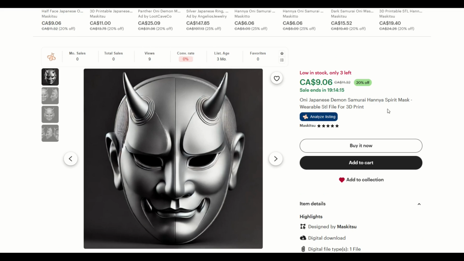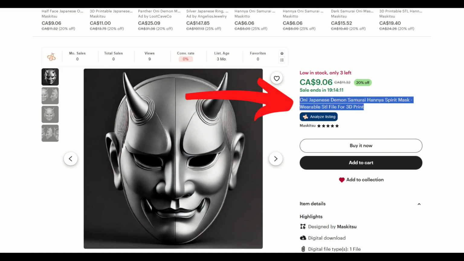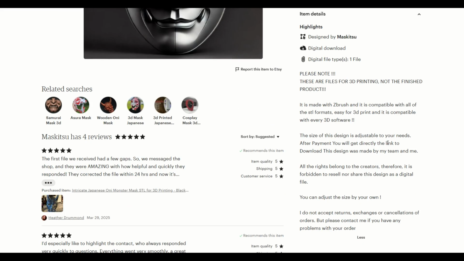Now, it could be that there's not enough keywords. So here we've got keywords sitting right here in the title of the listing. And then we've also got here, please note these files are for 3D printing, not the finished product. So what I would recommend you do is, if you have something like this, where the word is right here, you'd want to say this mask. Use the word mask, or this cosplay mask.